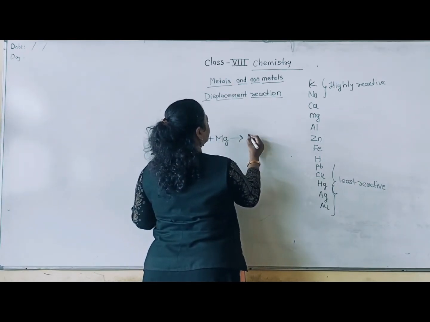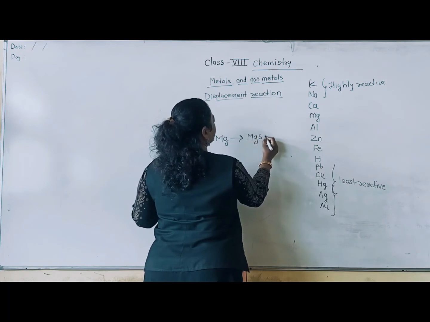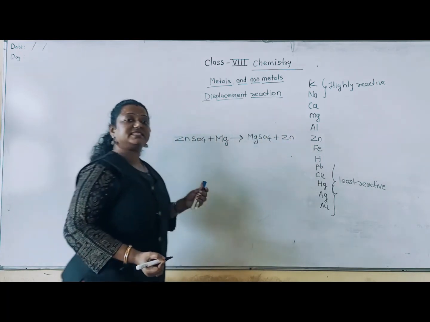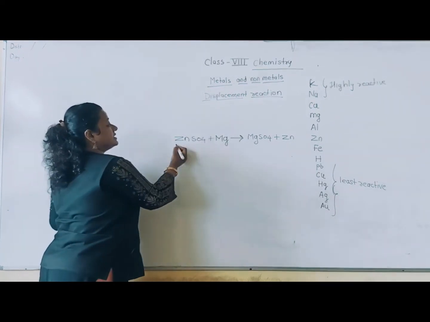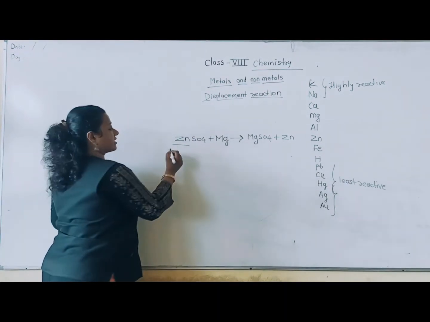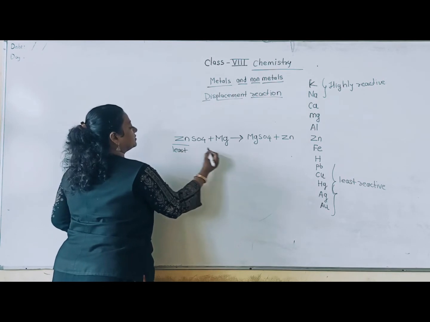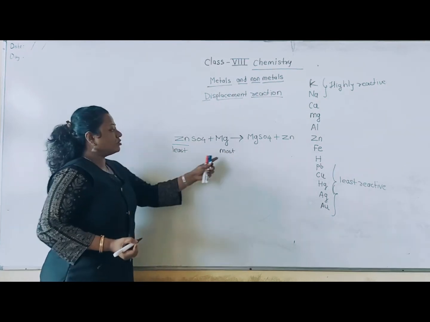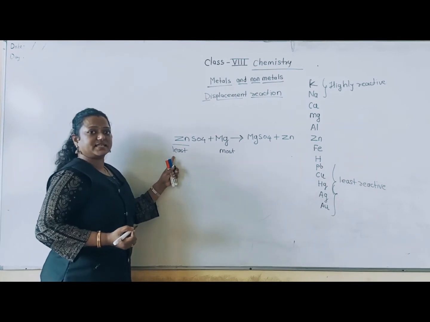So what will we get in the solution? MgSO4 plus Zn will get separated. This reaction is possible because Zn is less reactive and Mg is most reactive. So the most reactive can easily displace the less reactive.